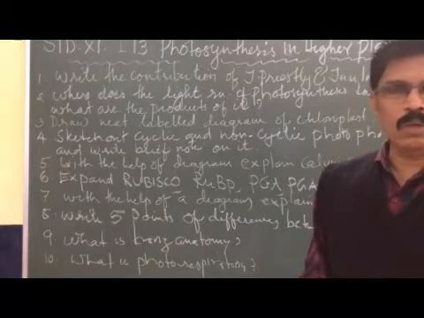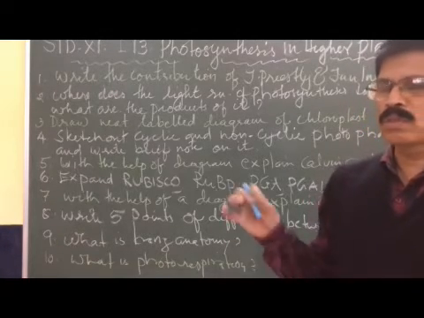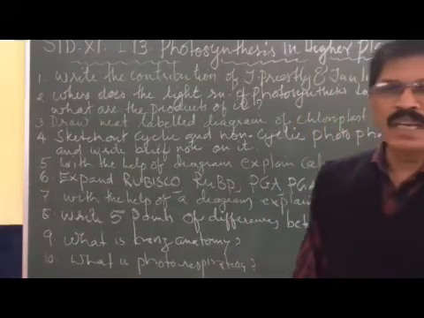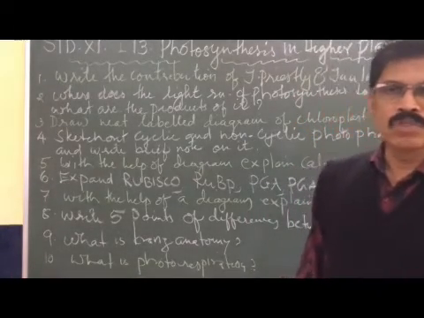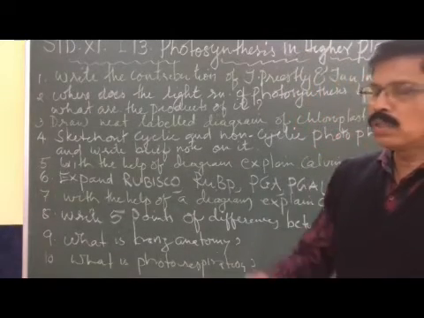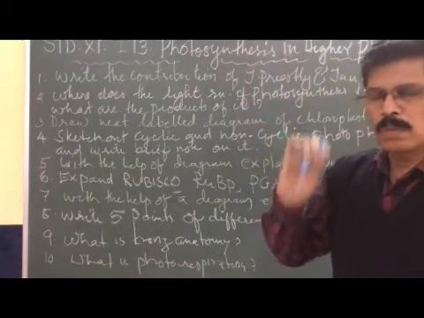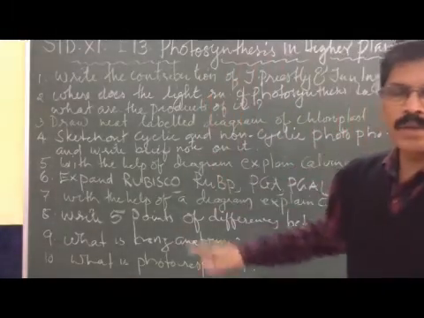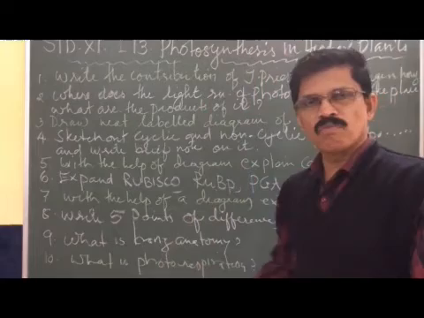The electrons move from pigment system 2 to pigment system 1 through electron acceptors like cytochrome A, cytochrome B1, cytochrome B6, cytochrome C, cytochrome A3. So these electrons travel through the electron carriers and finally come to pigment system 1.